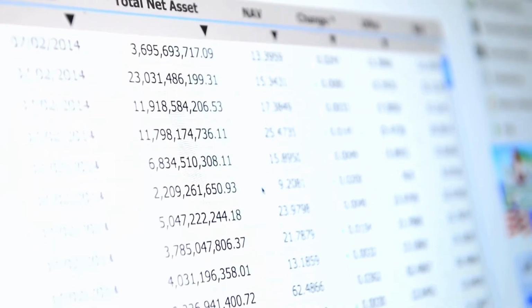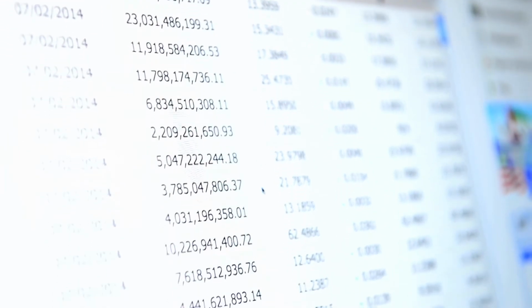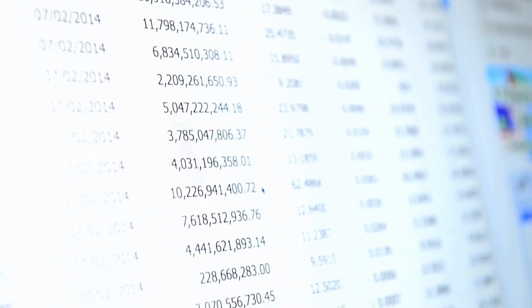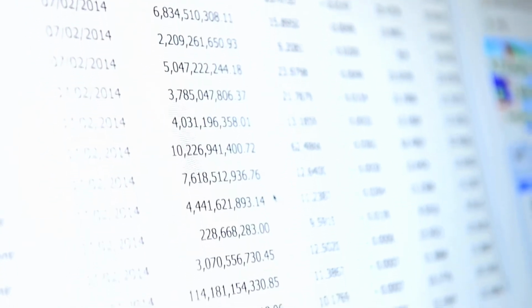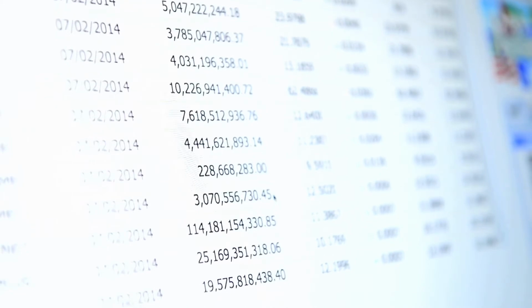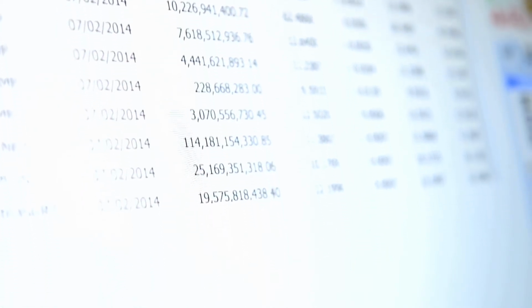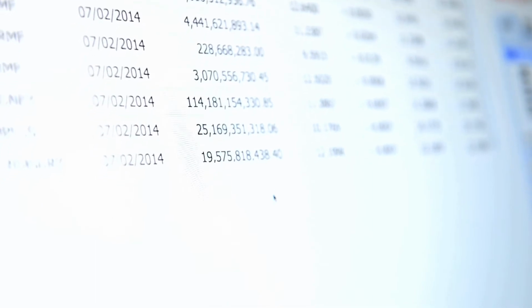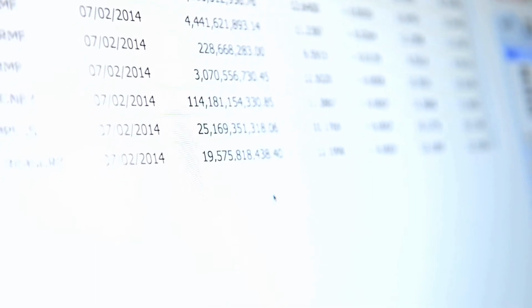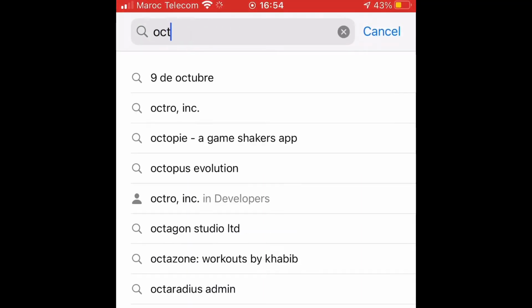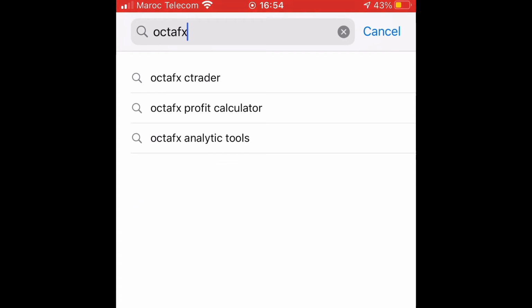But when money started to get tight, people started looking for better ways to make another income, because most people have unfortunately lost their jobs or were not making as much as they were before this whole epidemic started to happen. So this is why we're talking about this app, because it's one of those apps that will let you start trading online.